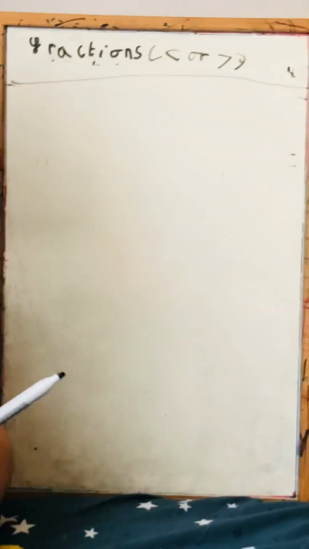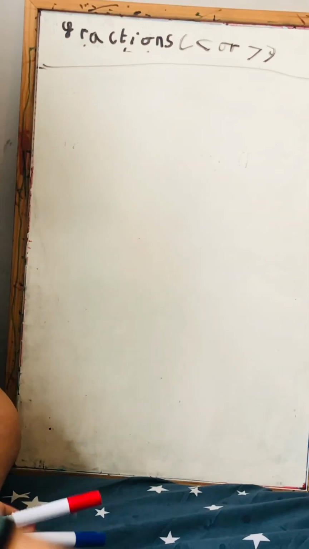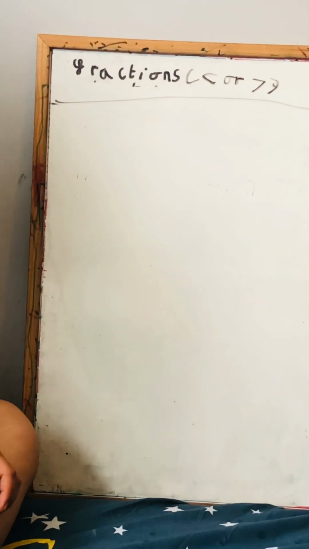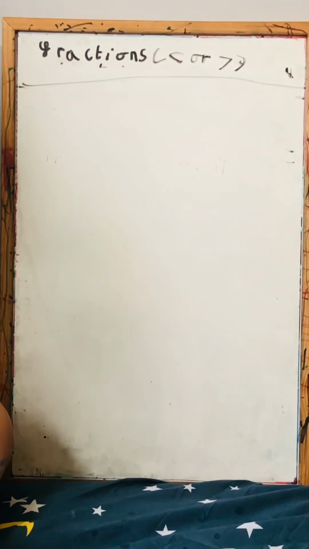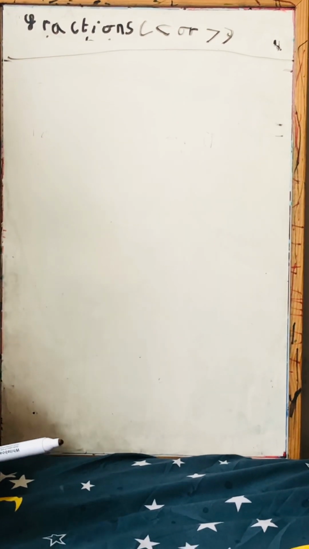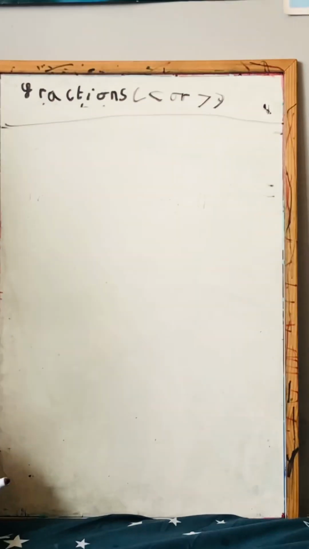For the challenges, I'll give you 30 seconds to a minute to solve. Red's going to be the easiest, blue's going to be the second easiest, black's going to be the hardest, and then there's going to be an extension. Now I'm going to do a word problem for you. So let's first do red. There'll be 2 questions in each category: one where the denominator is the same, and one where the denominator is different and the numerator is the same.